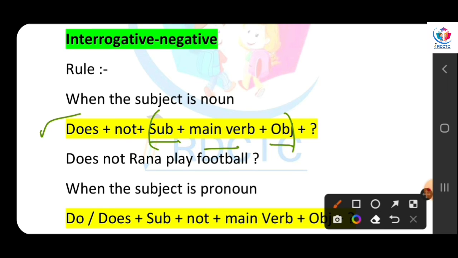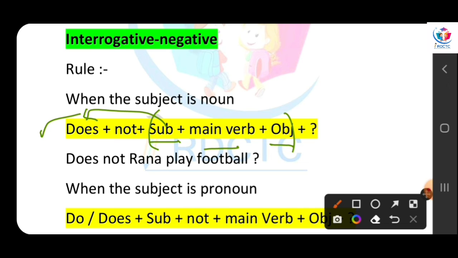According to the subject, we write does here. Why do we write does when the subject is a noun? Because we all know when a singular noun is given, we always use does, right?